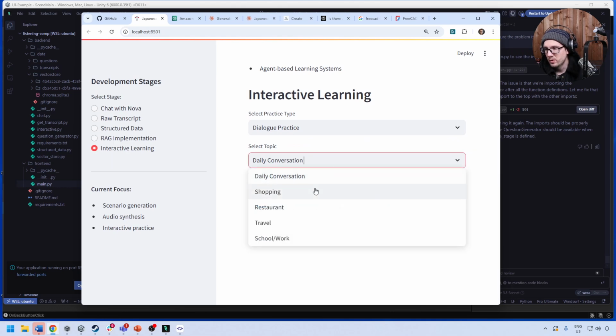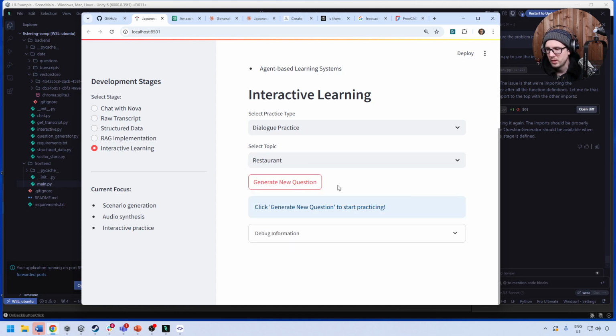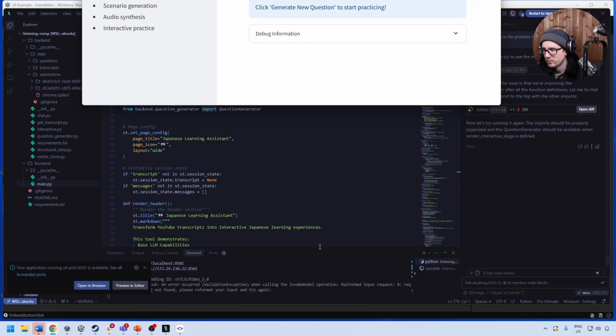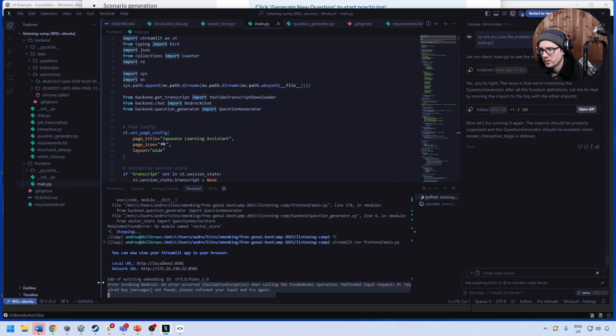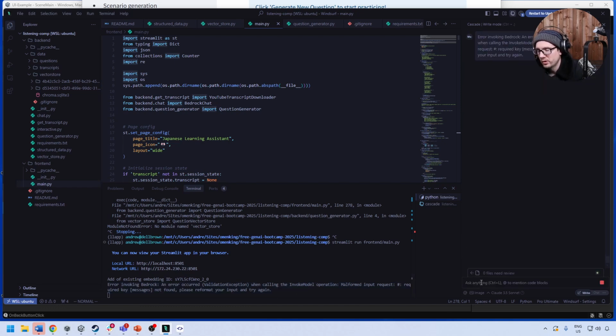Even though I don't like these topics, they're just fields, so we'll go ahead and choose restaurant. Okay, we'll generate the new question and see what happens. I get nothing. We'll go back over to here and grab this. It's clearly formatting it wrong, and we'll let it try to fix that in the main.py. We'll give it a moment there.